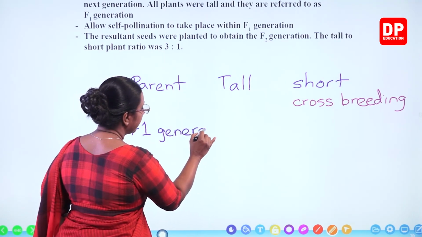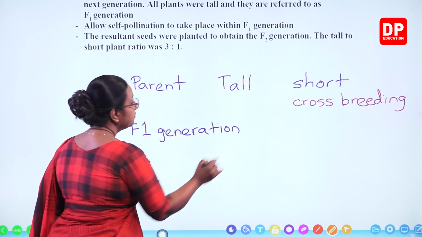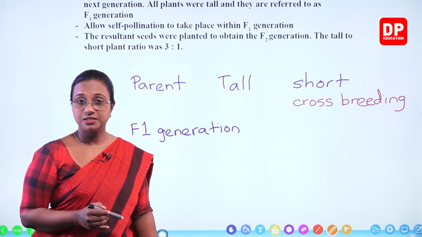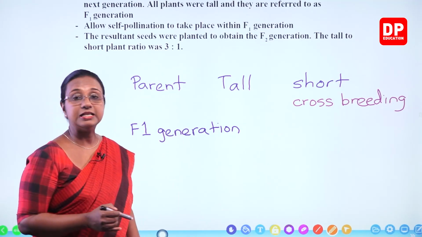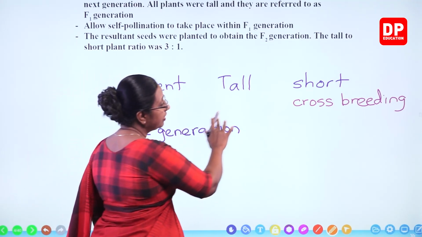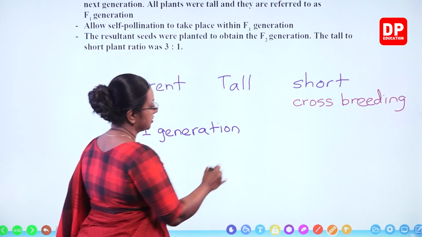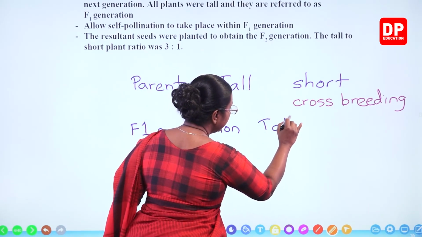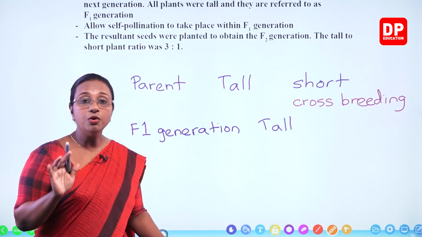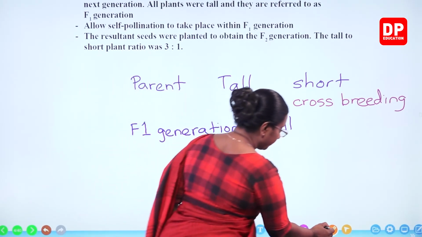F1 generation is called first filial generation. When he did this crossbreeding, he saw that in the first generation there were only tall plants. That is also important.